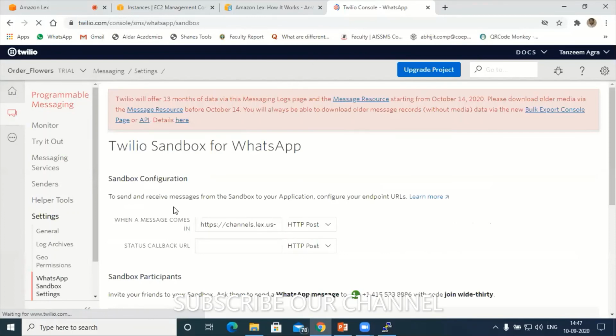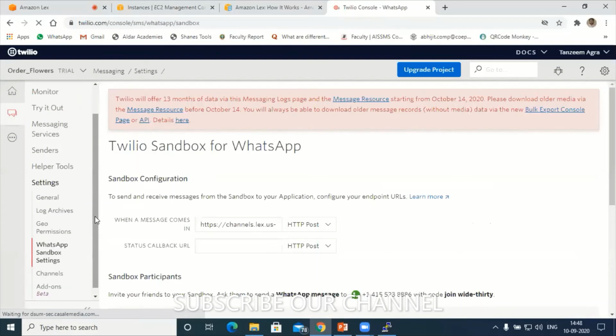Yes, participants, hello. Yes, sir. Yeah, what I did here, I had some confusion in the path. So you have to select your project, then under settings there is an option called WhatsApp sandbox settings. Click on WhatsApp sandbox settings.